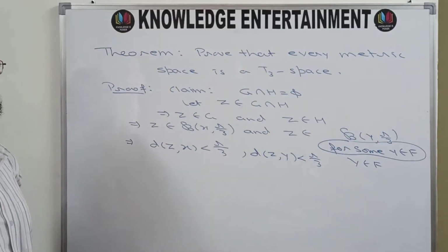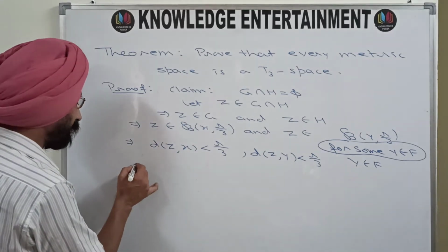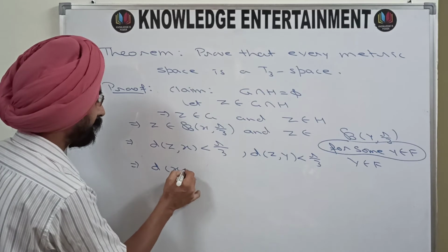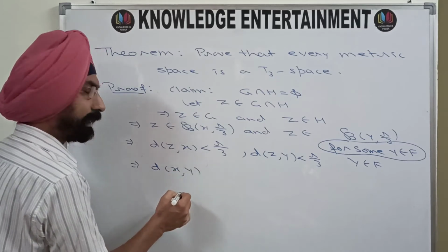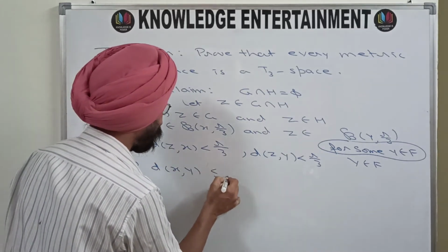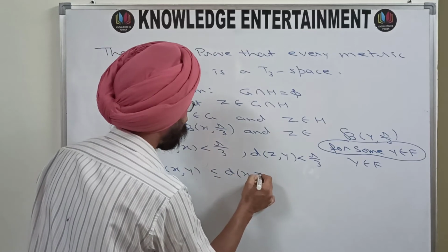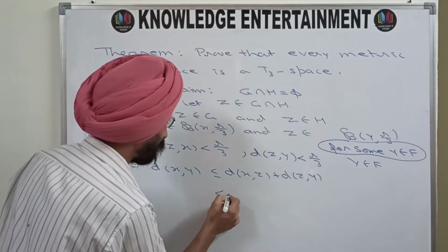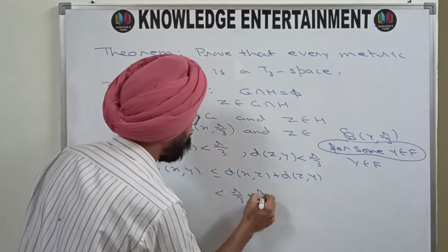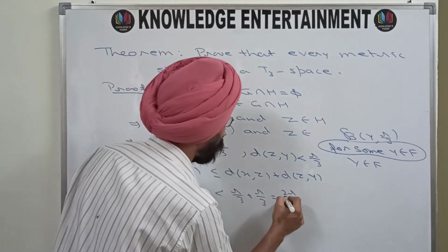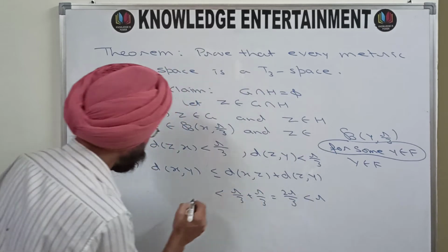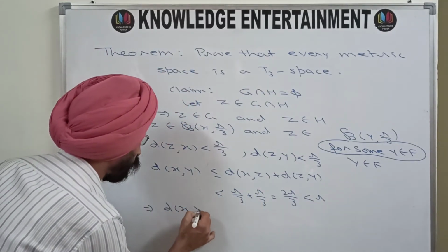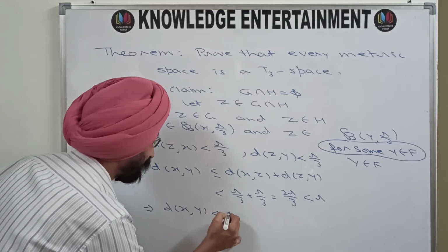Once again I'll move on to the triangular inequality. So d(x,y) is less than or equal to d(x,z) plus d(z,y). It is less than r/3 plus r/3, which is 2r/3, strictly less than r. So d(x,y) is less than r.